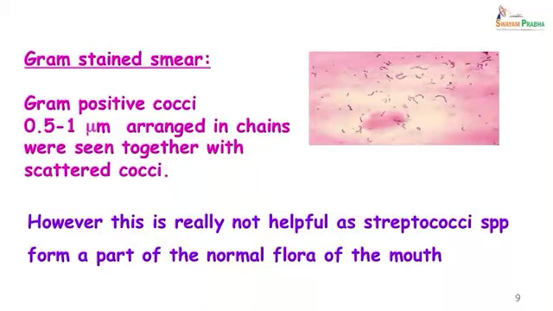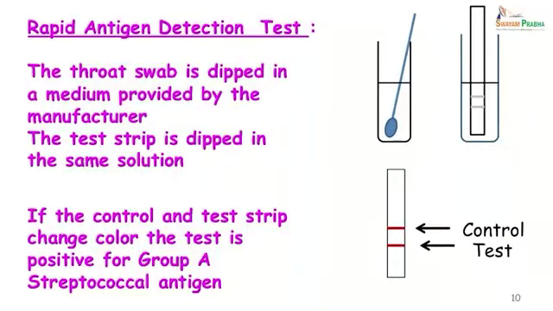However, this was not really helpful for the diagnosis of a group A streptococcal infection, because streptococci form part of the normal oral flora. So, what other rapid tests can we do? We can do the rapid antigen detection test. In this test, the throat swab is dipped in a medium provided by the manufacturer. After that, a test strip is dipped in the same solution. We look at the test strip and see whether the control and test bands have appeared. If both have appeared, it means that this particular sample was positive for group A streptococcal antigen.